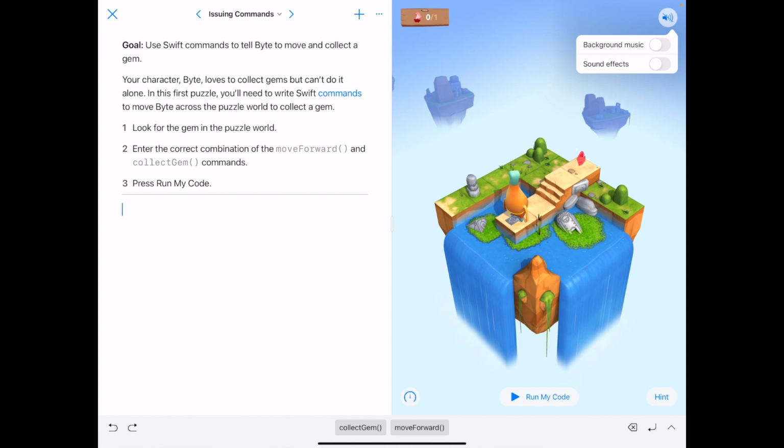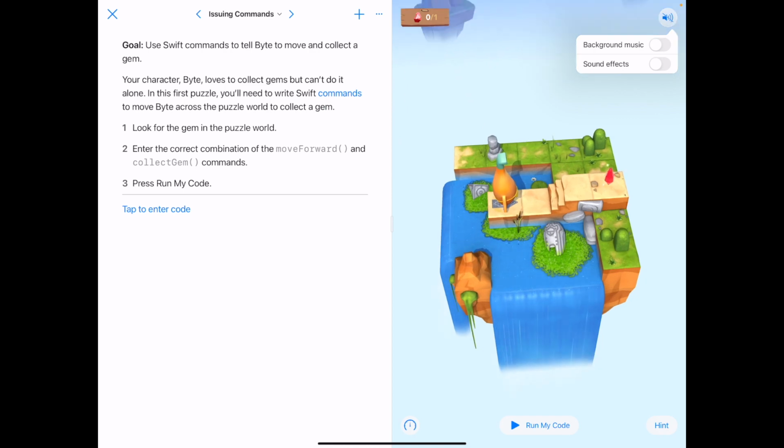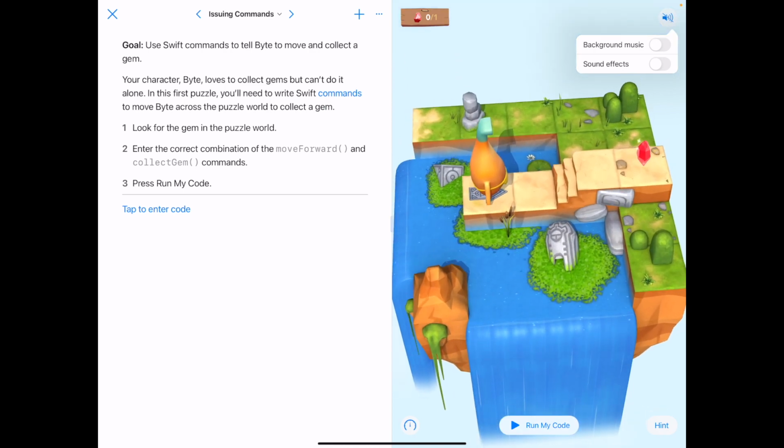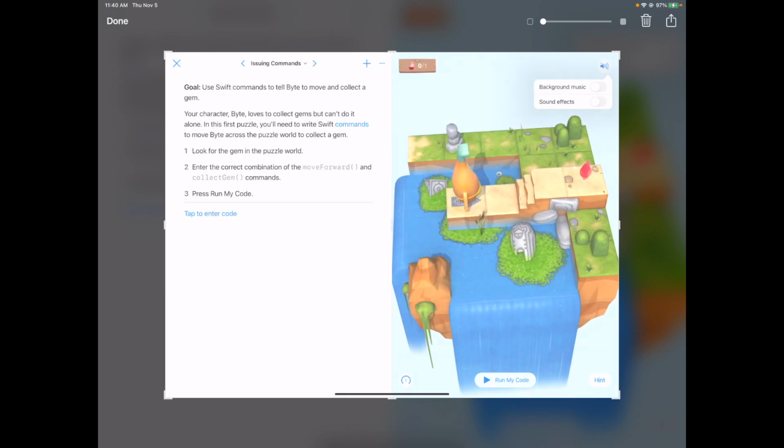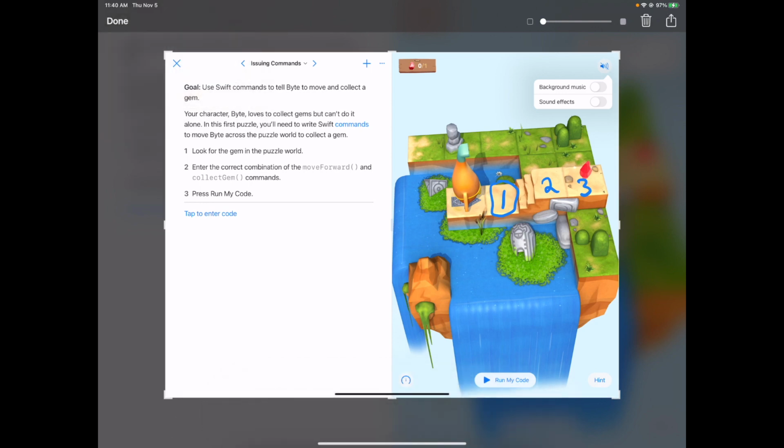You tap on the left and notice at the bottom there's two commands that it's saying I should use. One is collect gem and the other one is to move forward. And I need to move forward to get this gem. Let me do a screenshot here and show you how this works. So you want to move forward 1, 2, 3 blocks and then collect your gem. So always start by counting on the block in front of your character when you're trying to solve these puzzles.